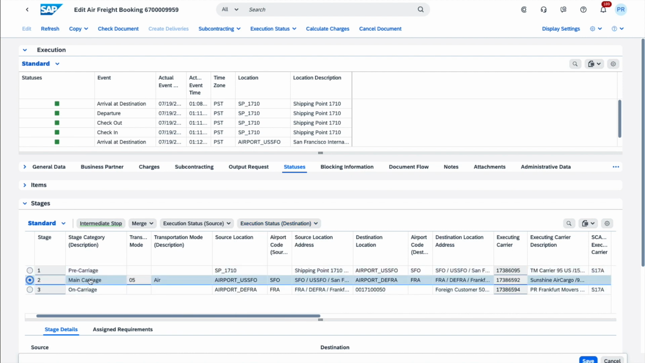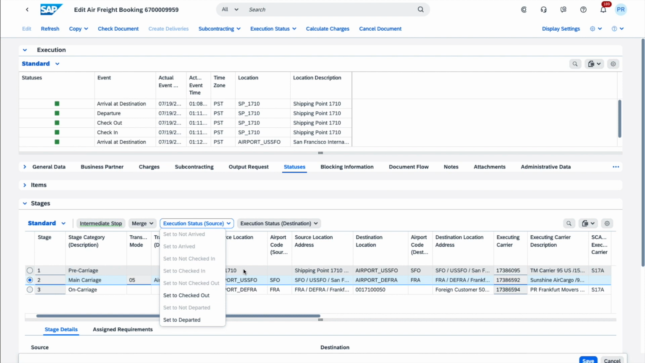So if I now flip to the main carriage stage, so this would be events that are really applicable to the freight booking, I can go to execution status at source, and as you can see here, I have the continuation of the previous stage where I did the check-in. Here I can do the checkout and the departed as well. By putting in the status set to departed, that would be synonymous of the aircraft actually taking off.